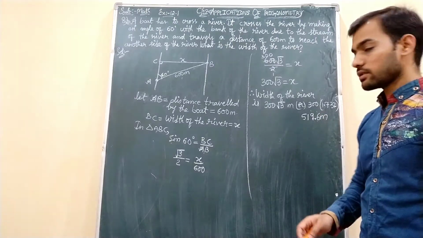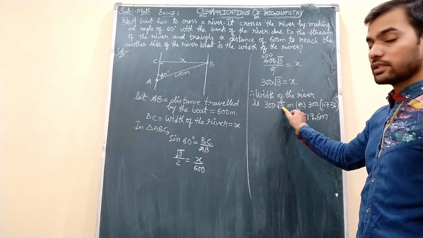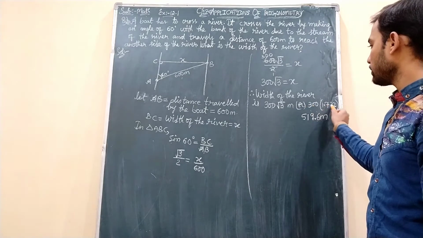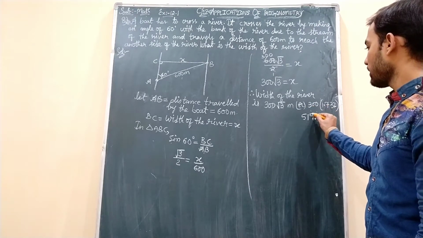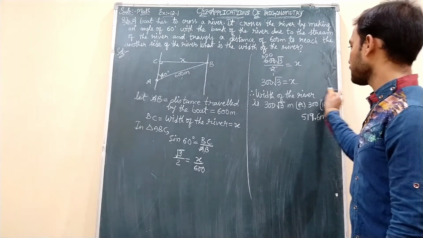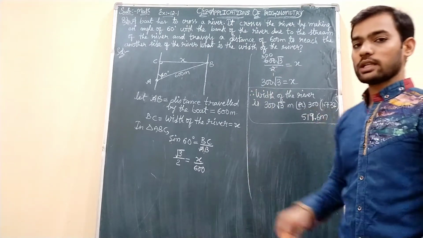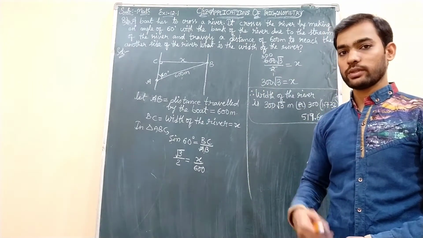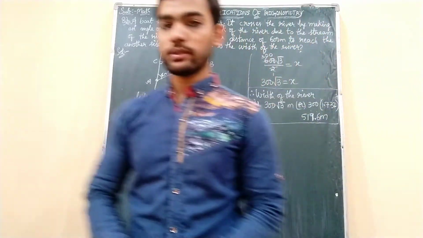Okay students, so the width of the river is 300 root 3 meters, or 300 into 1.732. When you do that, you will get it as 519.6 meters. Keep it in a box and note it down. We will continue with the next question. First note down this one.